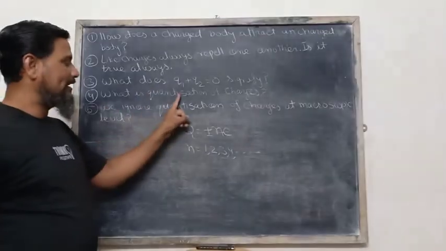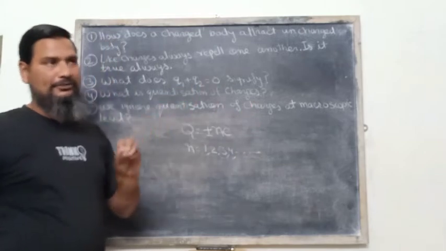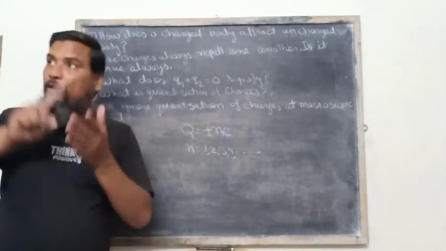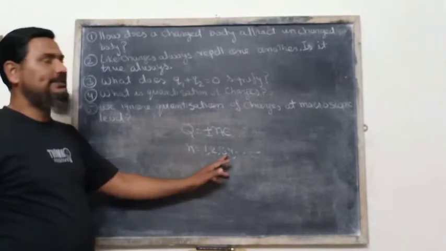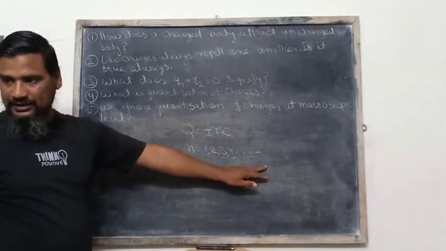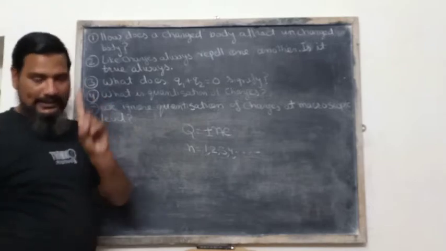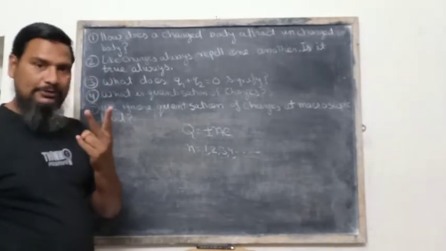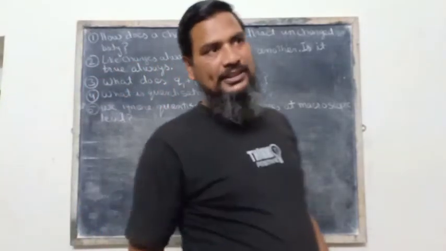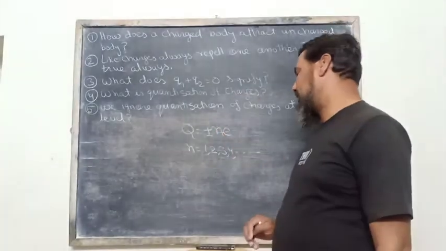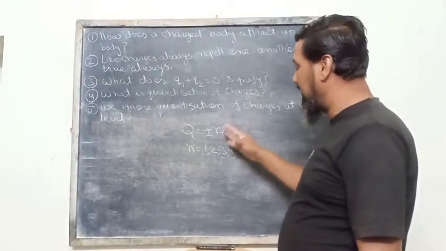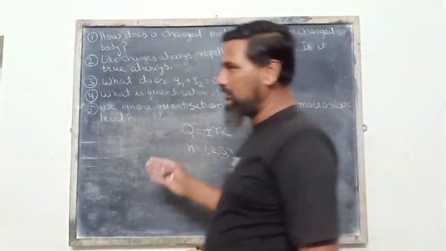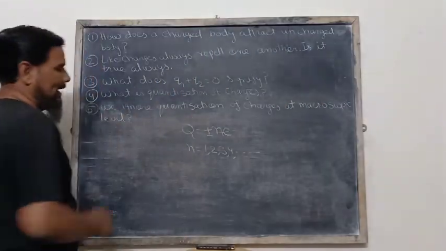So what is quantization of charges? A body can only be charged by an integral multiple of the electronic charge. This means a body can have one electronic charge, or two, or three, or five electronic charges. It can never be charged by 1.5, 1.3, e by 3, or 2e by 3.